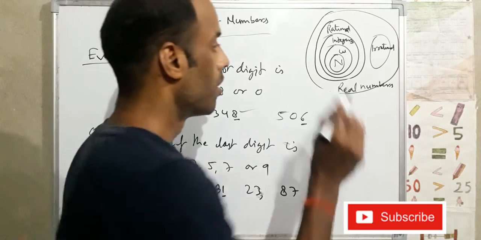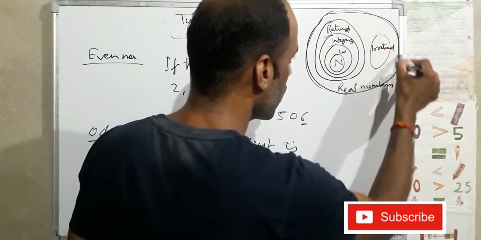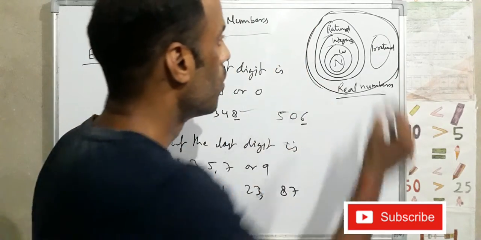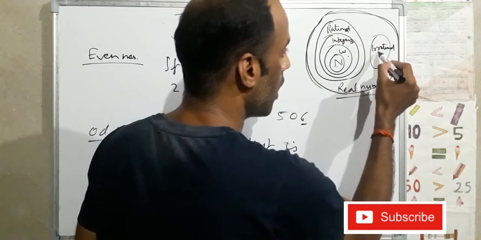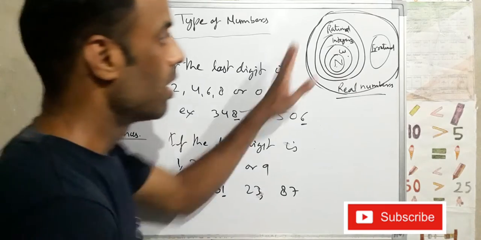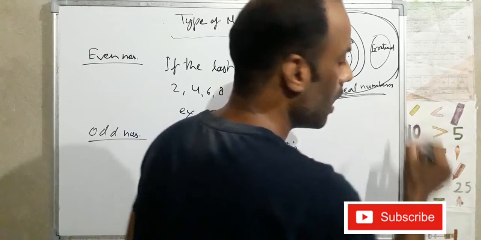So now here all these numbers are called real numbers: natural numbers, whole numbers, integers, rational and irrational, even and odd numbers. This all are called real numbers.